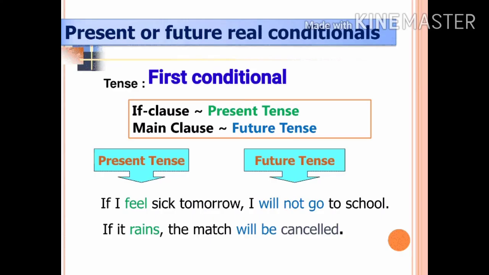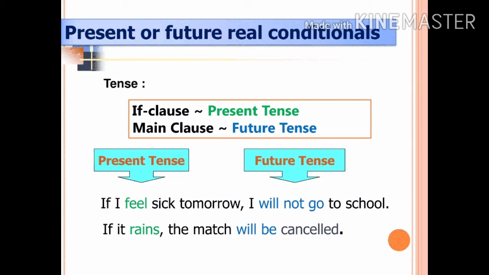Okay, first conditionals. First conditional also has two clauses, the if clause and the main clause. The verb in the if clause is in present tense and the verb in the main clause is in the future tense. For example, if I feel sick tomorrow, I will not go to school. In the sentence, feel is present tense and will not go is future tense.